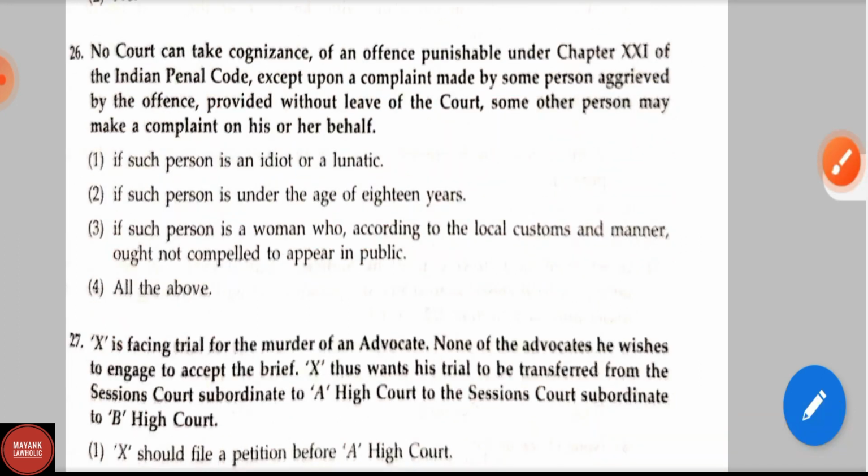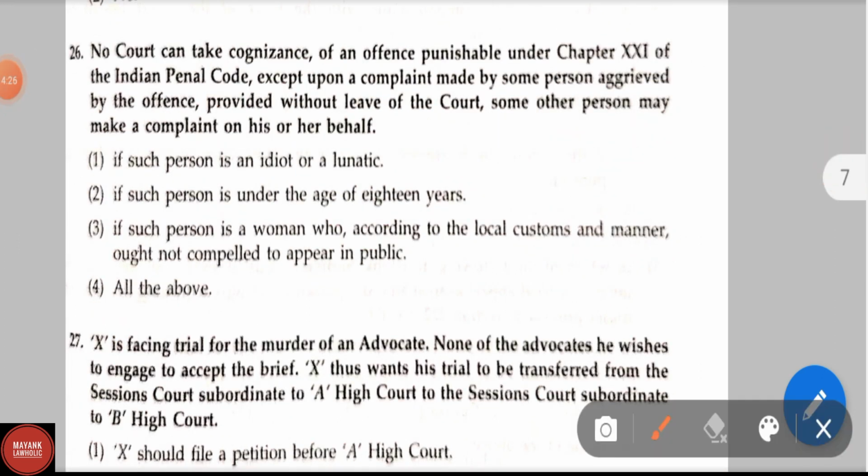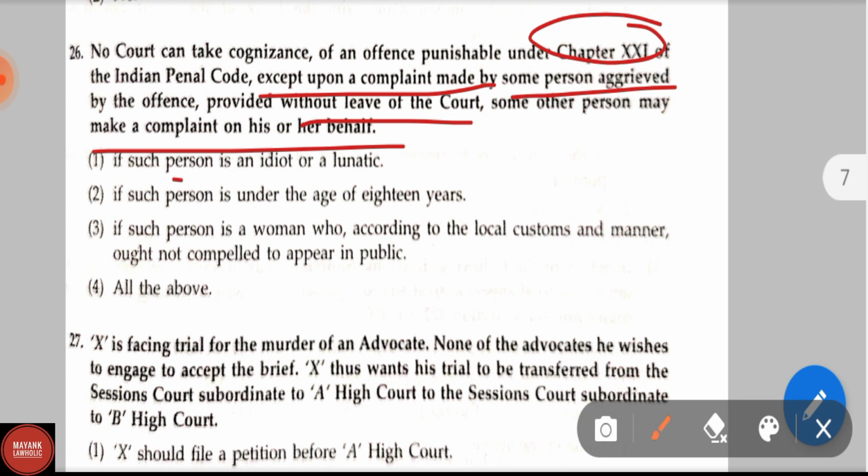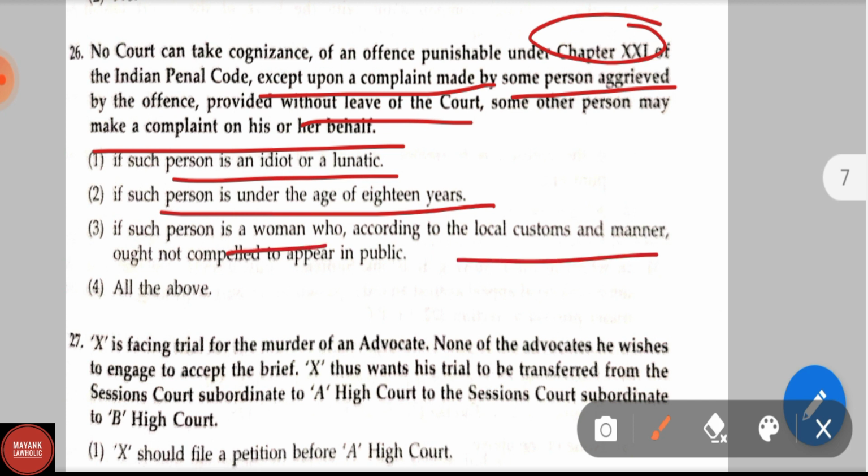Now let us see the question number 26. No court can take cognizance of an offence punishable under chapter 21 of IPC except upon a complaint made by some person aggrieved by the offence, provided without leave of the court, some other person may make a complaint on his or her behalf. Options: if such a person is an idiot or lunatic, if such a person is under the age of 18 years, if such a person is a woman who according to the local customs and manners ought not to be compelled to appear in public, and option 4, all of the above. Here the correct answer is option 4, all of the above.